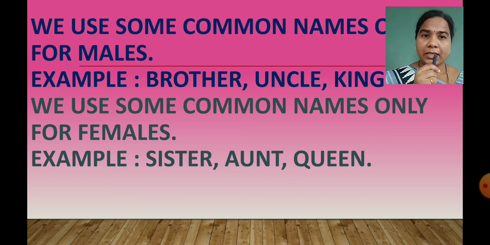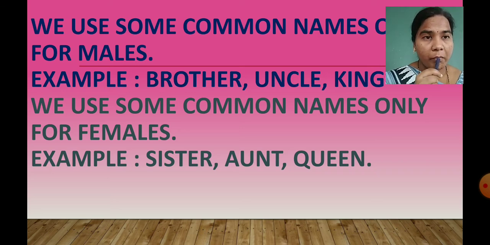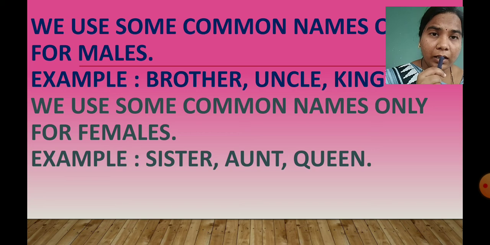Examples are sister, aunt, queen, girl, grandmother. These all are common names, general names, and we use them only for females, women or girls. And for all these we use she.